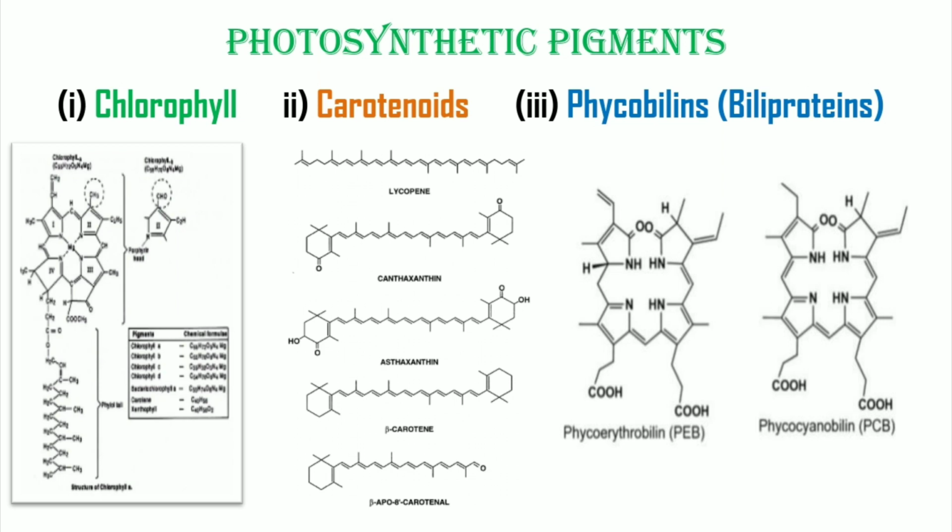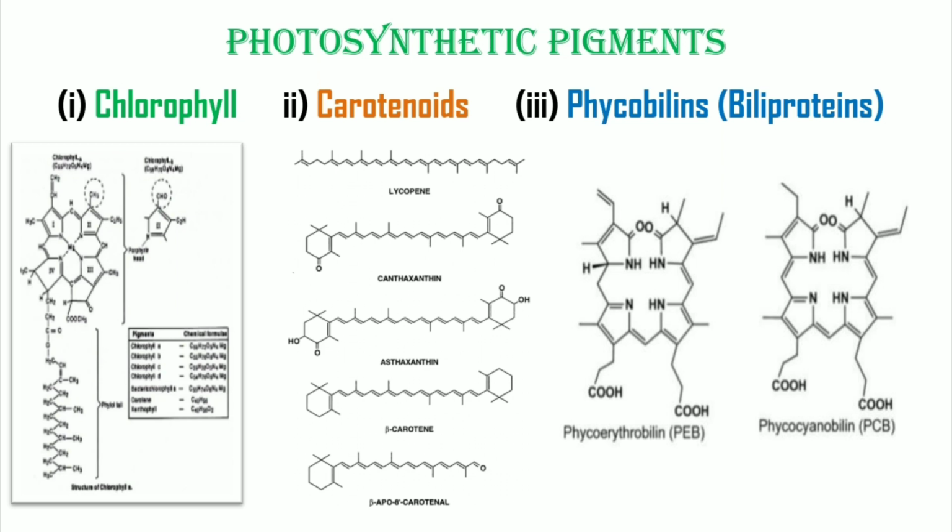Second, carotenoids. Carotenoids are yellowish-red or orange colored pigments embedded in the thylakoid membrane in association with chlorophylls, but in less amount. They are insoluble in water and precursors of vitamin A. There are two types of carotenoids, carotenes and xanthophylls. Carotenes are pure hydrocarbons, red or orange in color, and their biochemical formula is C14H56. Some of the common carotenes are alpha, beta, gamma carotenes, phytotin, neurosporin, lycopene. Beta carotene on hydrolysis gives vitamin A.